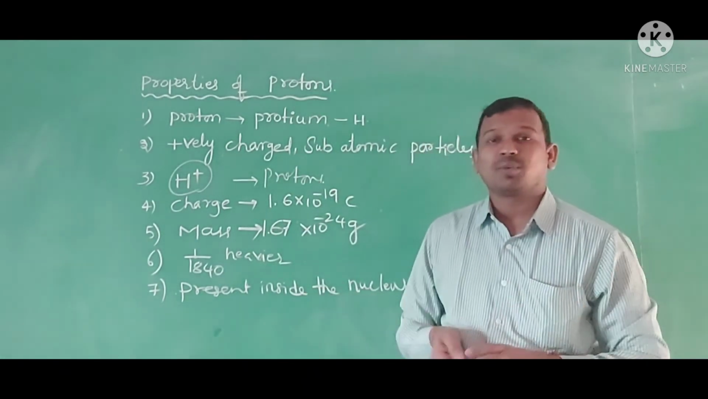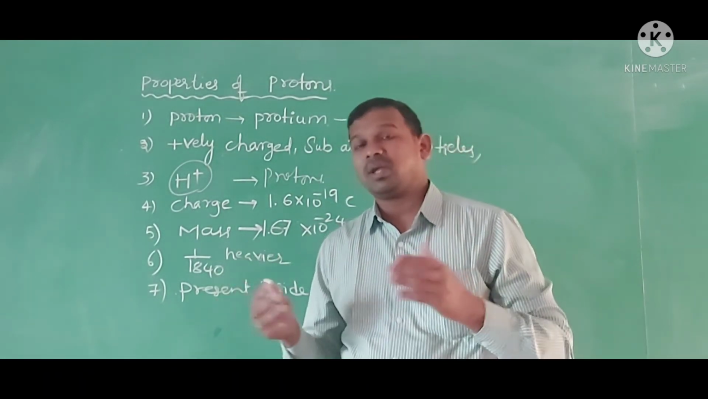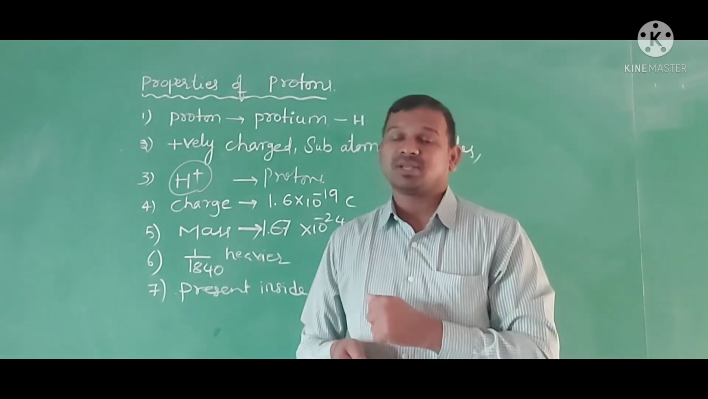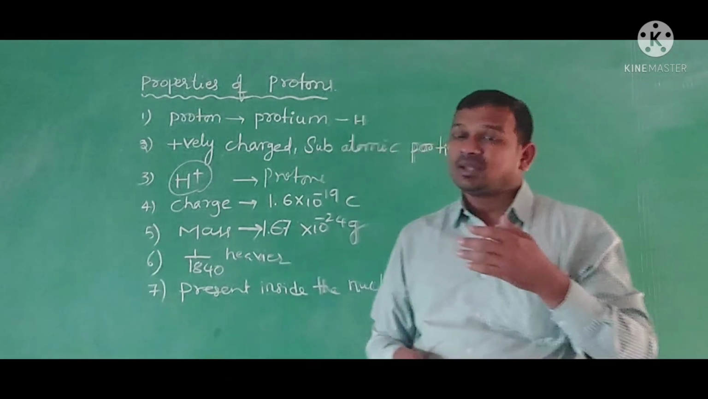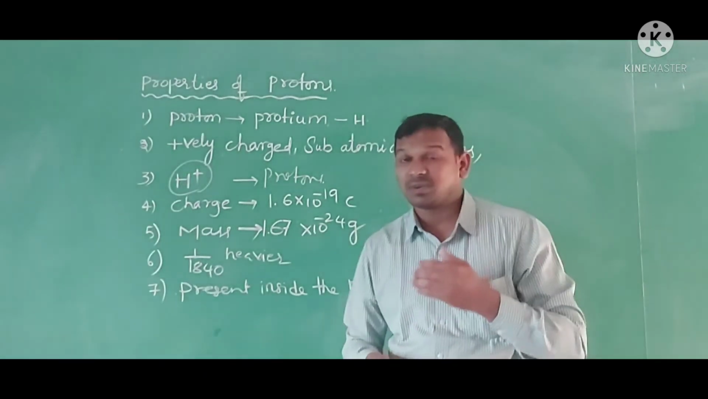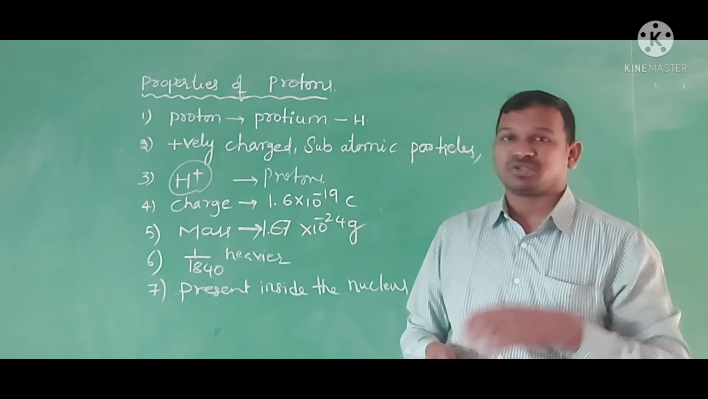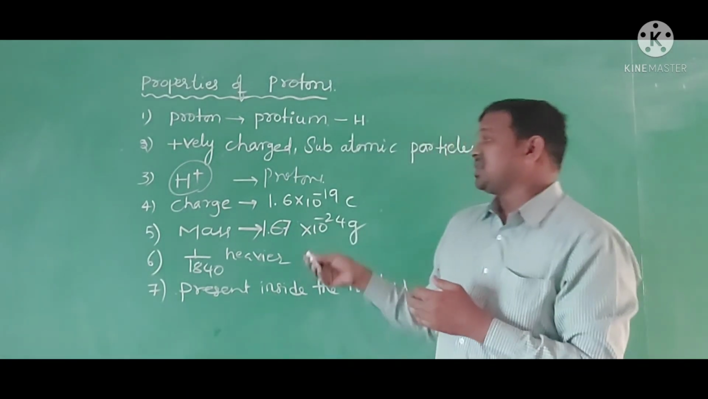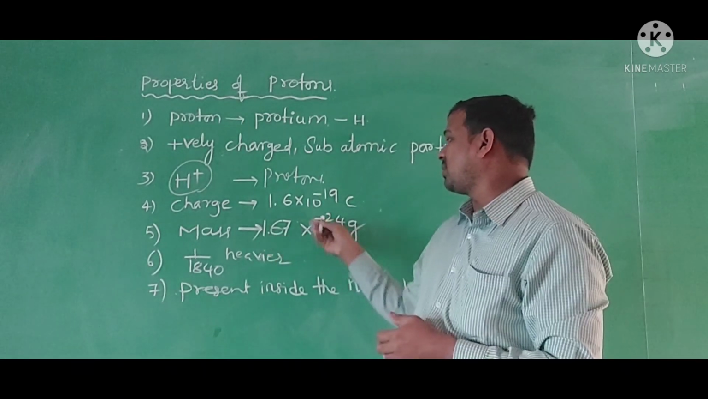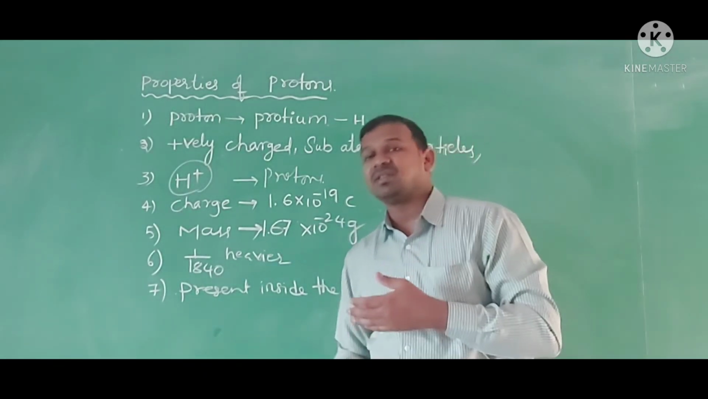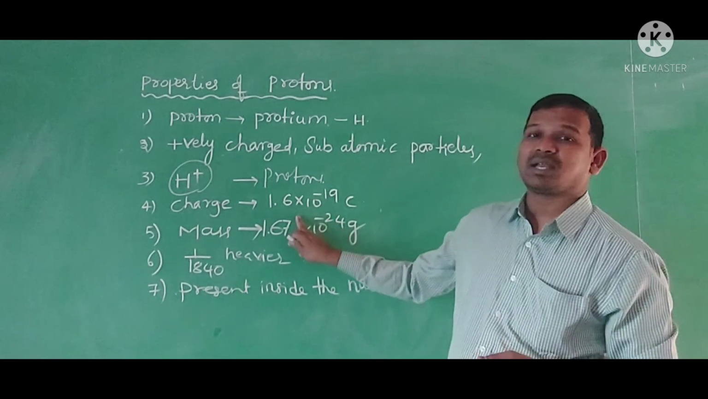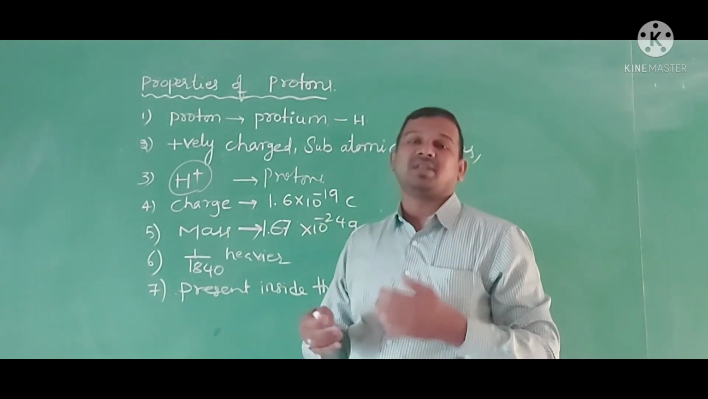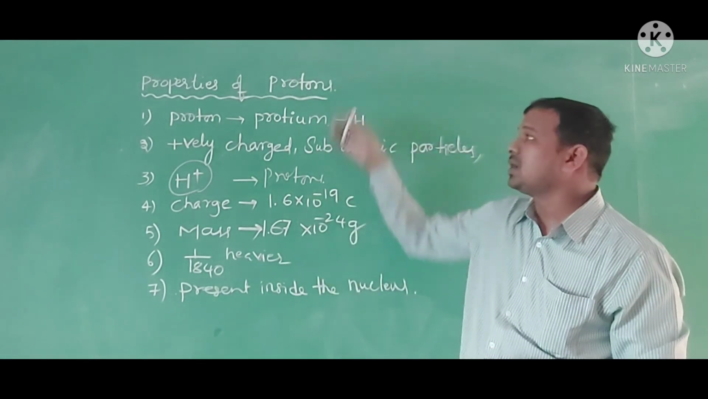Once again, these protons are nothing but positively charged particles which are located inside the atom, inside the nucleus. Because of these positively charged protons, the nucleus gets its positive charge. The mass is equal to 1.67 × 10^-24 grams, and the charge is exactly opposite to the electron. And this mass is much heavier than the electron. So these are the properties.